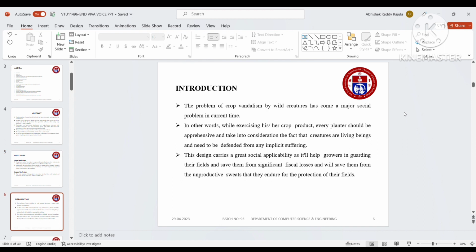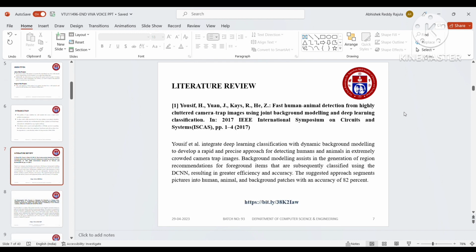The introduction is that the problem of crop vandalism by wild creatures has become a major social problem in current times. While exercising, the crop producers, farmers should be appreciative and take into consideration the fact that creatures are living beings and need to be defended from any implied suffering. And these are the literature reviews that I have collected.